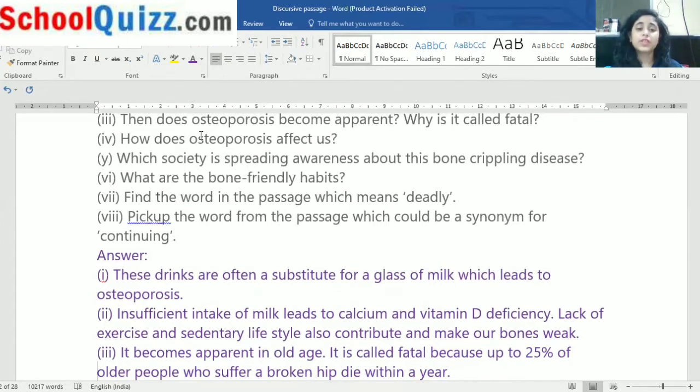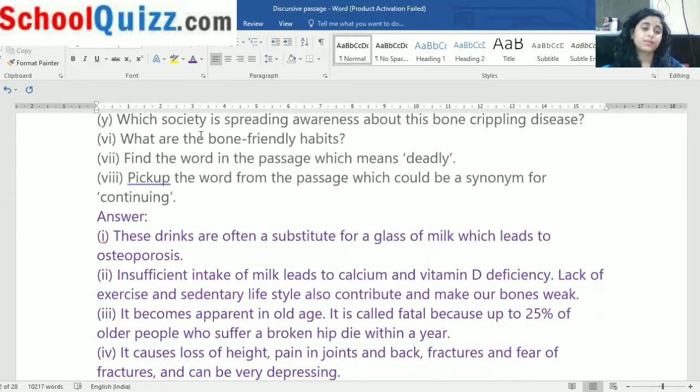Then, when does osteoporosis become apparent? Why is it called fatal? It becomes apparent at old age. We have read this also. It is called fatal because up to 25% of the older people who suffer from a broken hip die within a year. Okay.